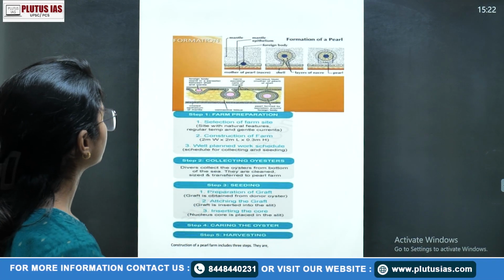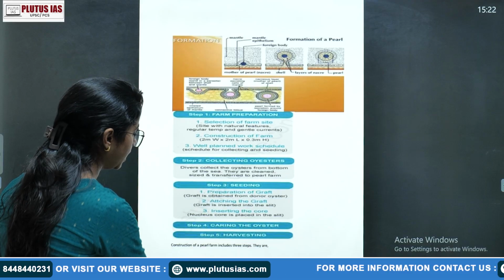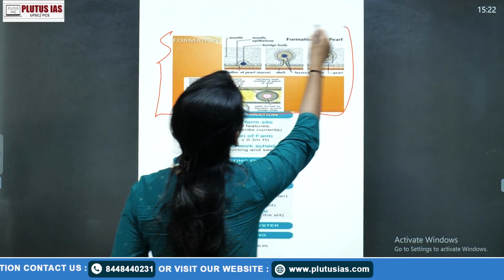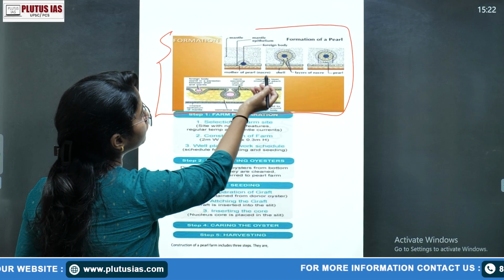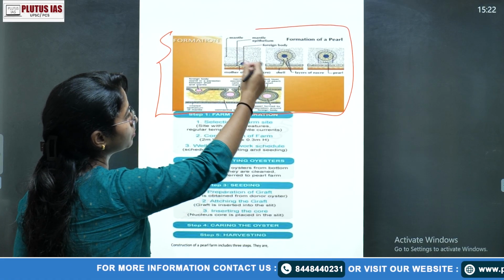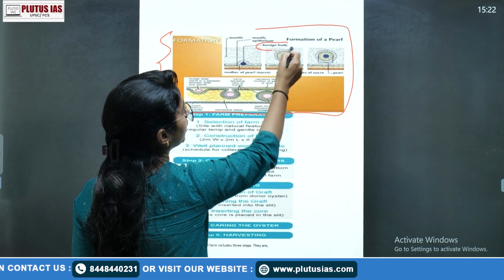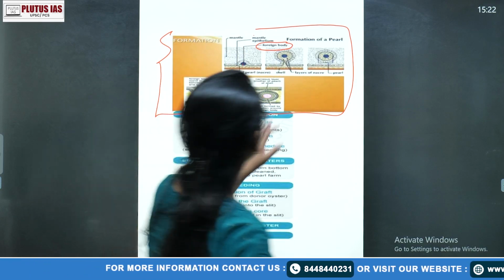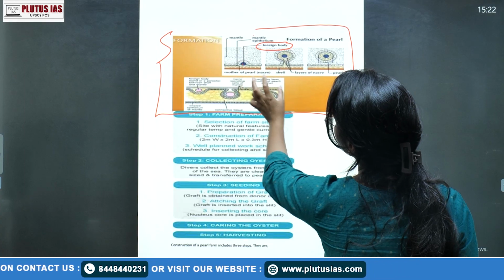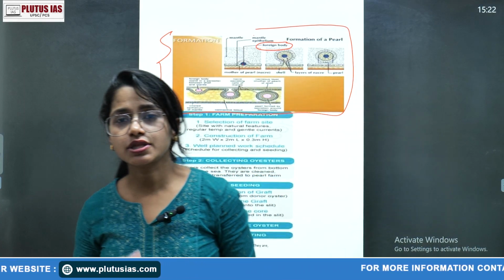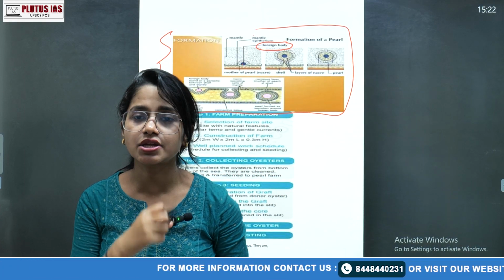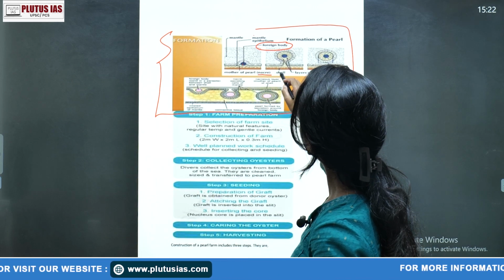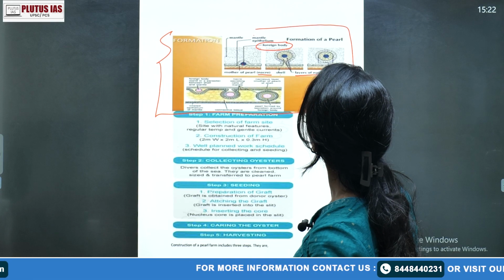Okay, pearl formation. So how does the formation of pearl occur? Actually, this is about this thing. So this is the process of pearl formation. Suppose this is the mantle portion, the mother of pearl, and those soft tissues are known as the nacre. This is a foreign body that has just entered into that mantle portion. This is the mantle and epithelium. Surrounding that, the particular cells which secrete such a hard substance around that foreign particle are known as your nacre cells. Now the shell is secreting the layer of nacre, then it is forming.